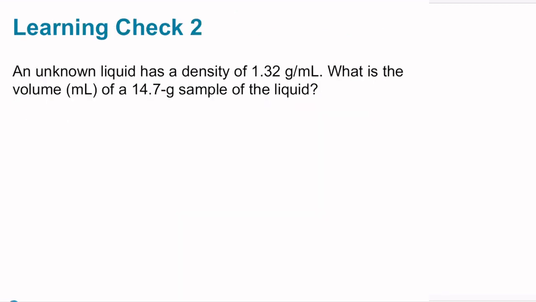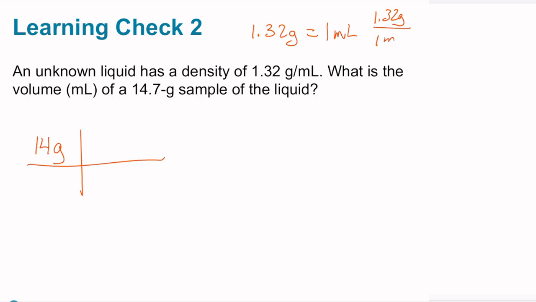Let's work another example. An unknown liquid has a density of 1.32 grams per milliliter. What is the volume of a 14.7 gram sample of the liquid? So we're starting with 14.7 grams of the liquid. And we know that that liquid has a density of 1.32 grams per milliliter. So in other words, 1.32 grams of the liquid is equal to 1 milliliter for this particular liquid. So we can write that as a conversion factor of 1.32 grams per 1 milliliter.